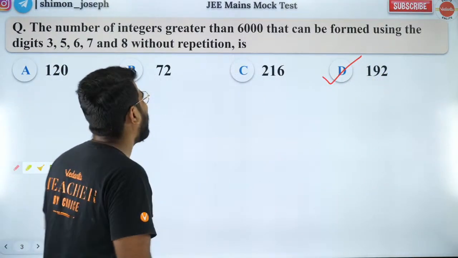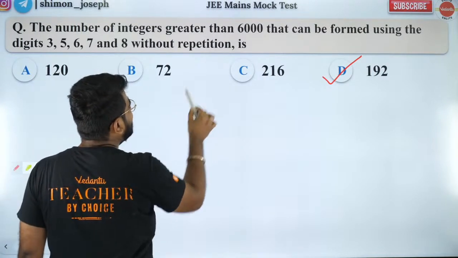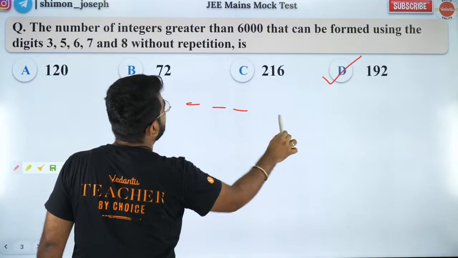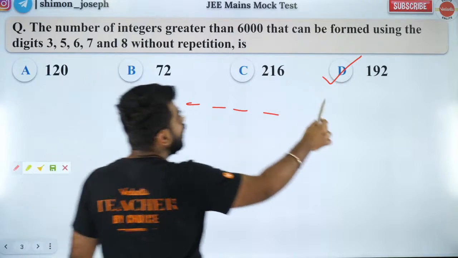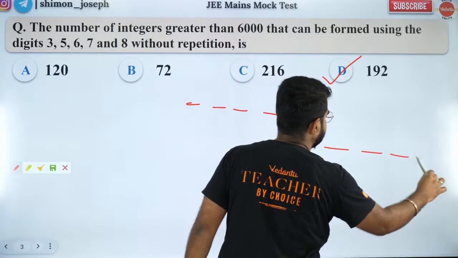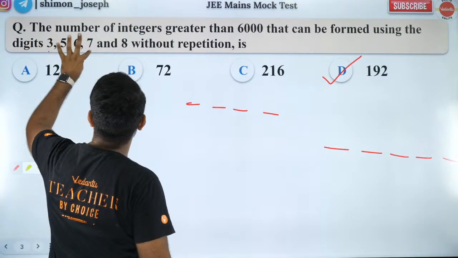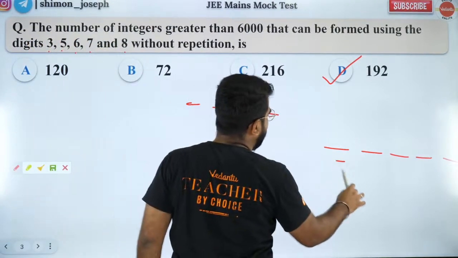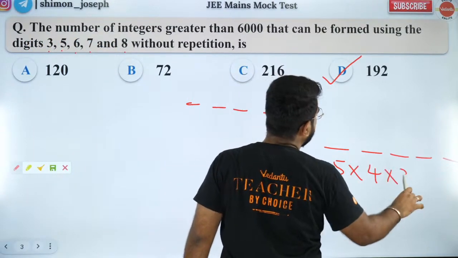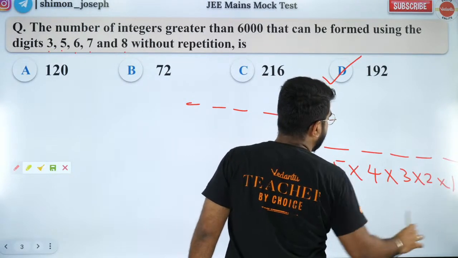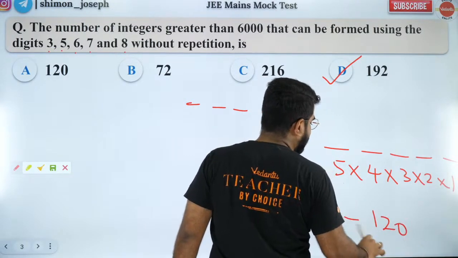Sir, how sir? So, I can have a 4-digit number greater than 6,000, or I can have a 5-digit number. So, 5-digit numbers can be made from 1, 2, 3, 4, 5. So, it will be 5 into 4 into 3 into 2 into 1. So, 5-digit numbers totally will be 120.